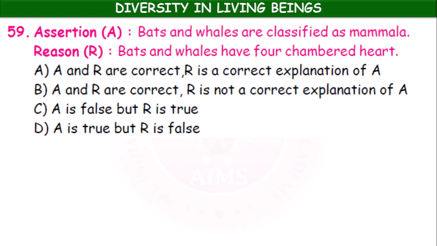Next, bats and whales are classified as mammalia or mammals. Bats and whales have four-chambered heart. Okay, here both assertion and reason are correct, but reason is not explaining the assertion correctly.